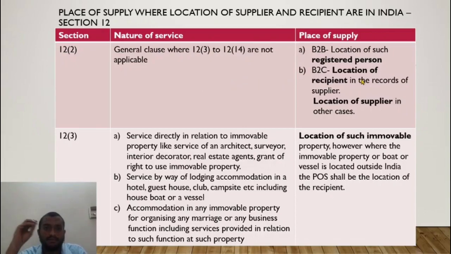Where I am unable to determine the place of supply as per section 12 subsection 3 to 12 subsection 14, I will take the place of supply to be, if he is a registered person, the location of the registered person as per his registration. If he is not a registered person, in case of a B2C supply, the location of the recipient in the records of the supplier, or the location of the supplier in other cases. So the ultimate logic is a normal supply which does not fall under the specific cases.